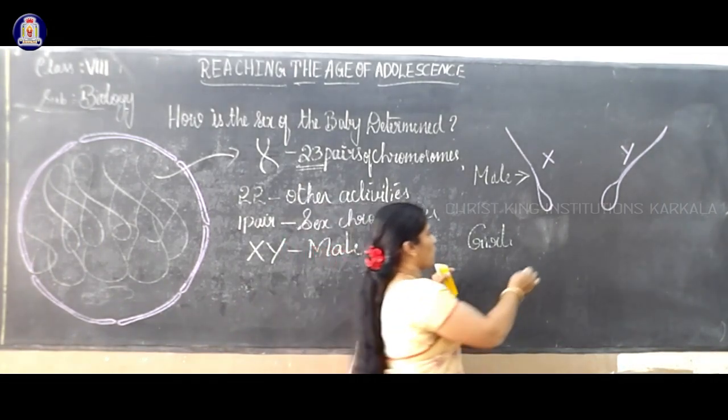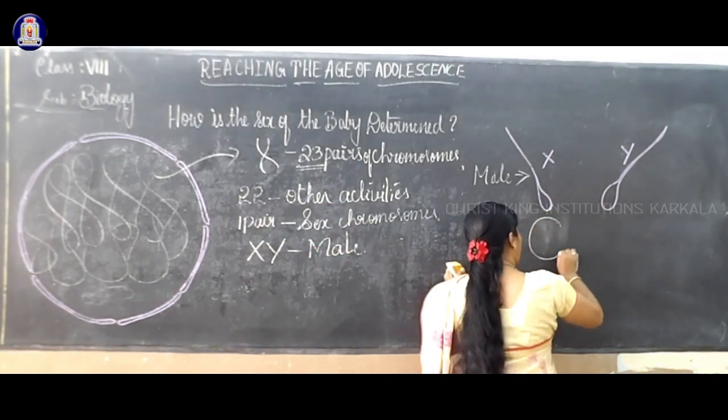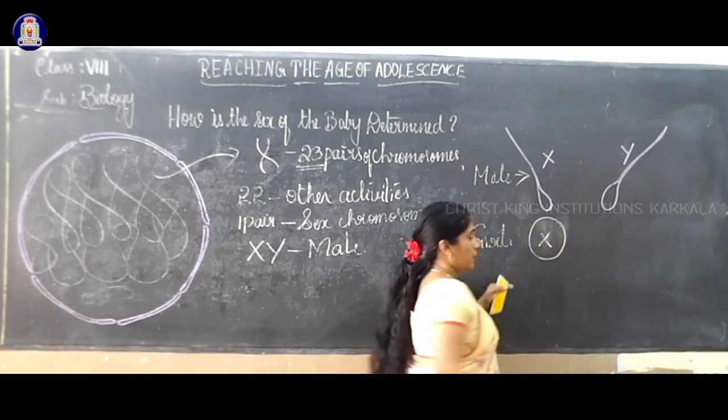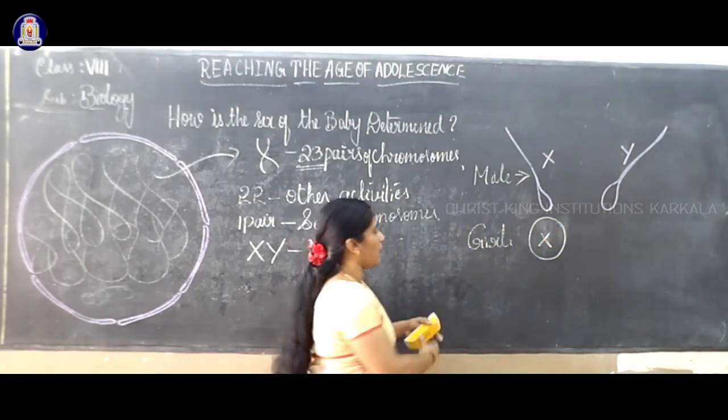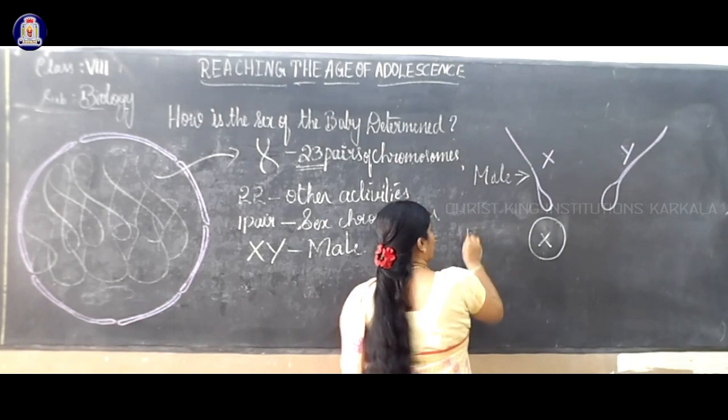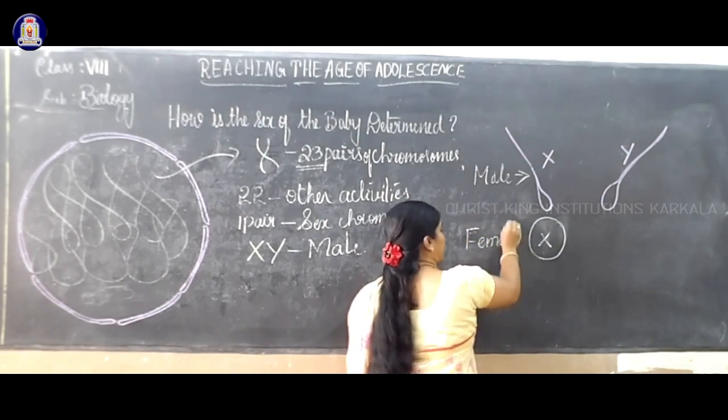After sexual contact, the X combines with the X from a girl, a female.